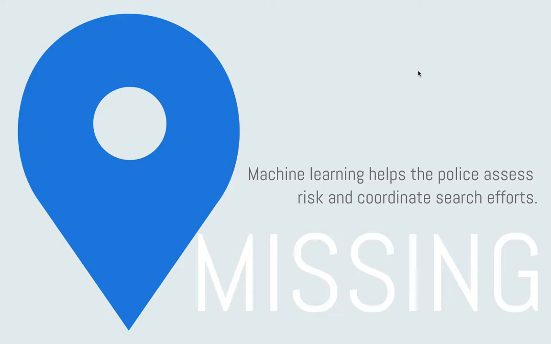So every report needs to be assessed, and for this demo we were just saying low and high risk. So low risk is, for example, someone who doesn't want to be found, or someone who is lost. They may not be in immediate danger. And then we have high risk as someone who might require the assistance of the police immediately. And this has to be done by a senior officer.